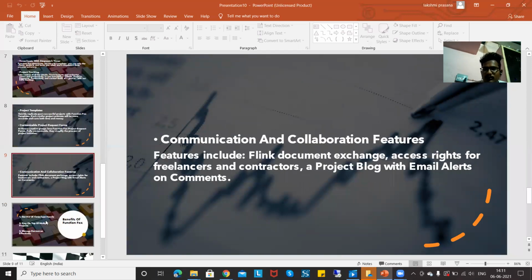Next, communication and collaboration features. Features include file and document exchange, access rights for freelancers and contractors, and a project blog with email alerts and comments.